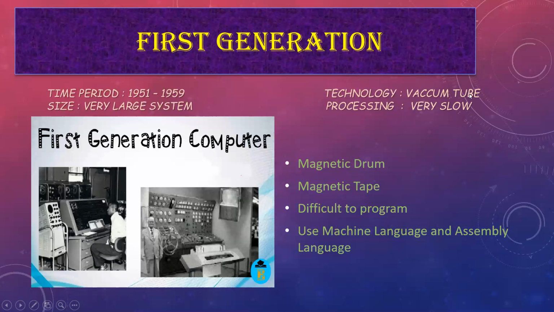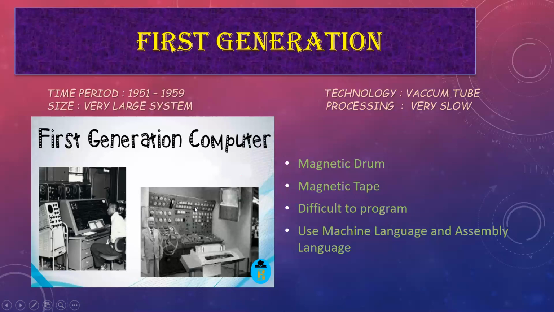And just because of the vacuum tube, the size of the machine was also very large. See in this photo, this is the computer. See the size and the shape of the computer. It is just because of the vacuum tube. See, this is the internal picture. There are two pictures of the first generation.